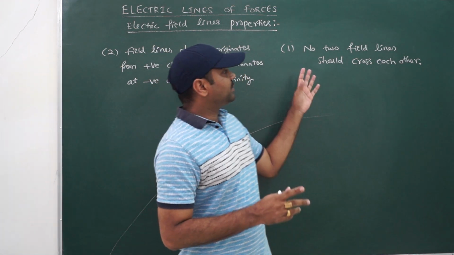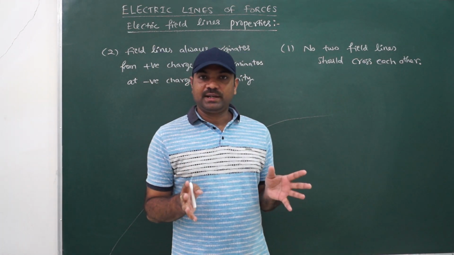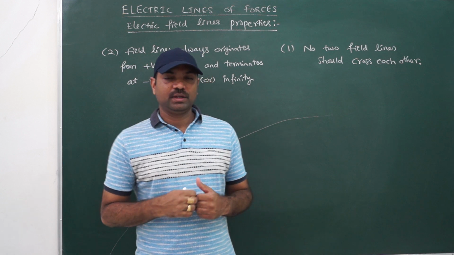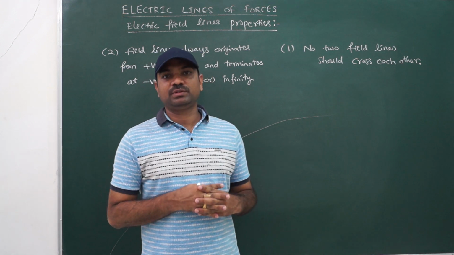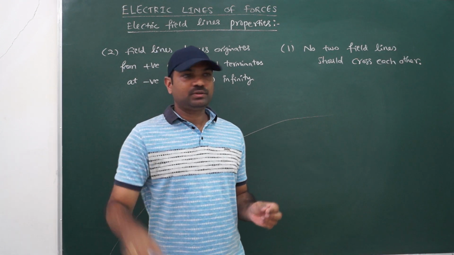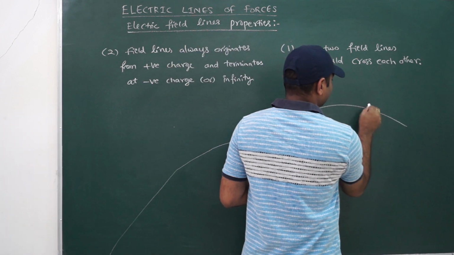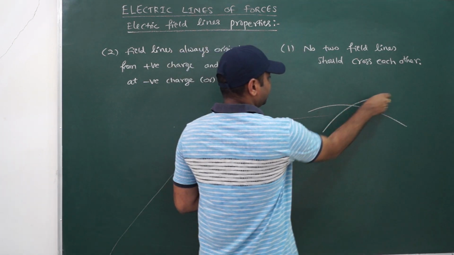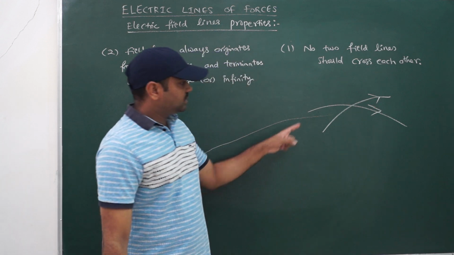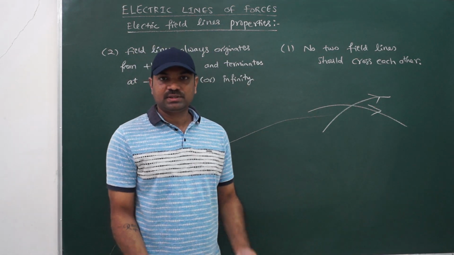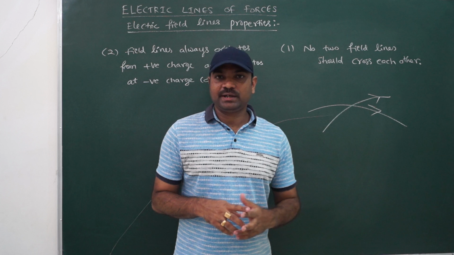Okay, so the first property goes, no two field lines cross each other. So why should two field lines not cross each other? While drawing, we should not draw something like this. This is one field line, and if I draw one more field line like this, so one field line is crossing the other, because it contradicts the first idea.